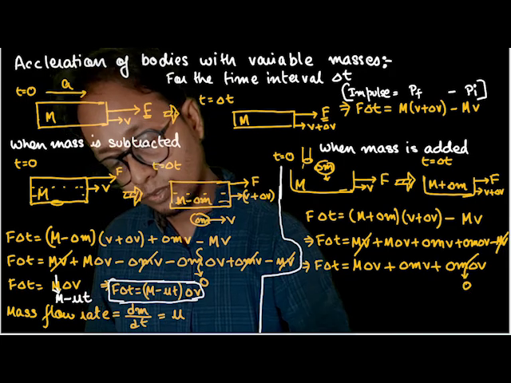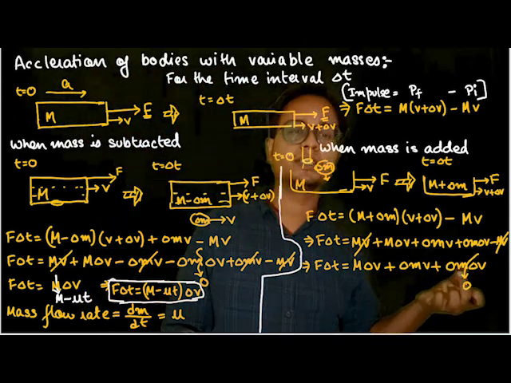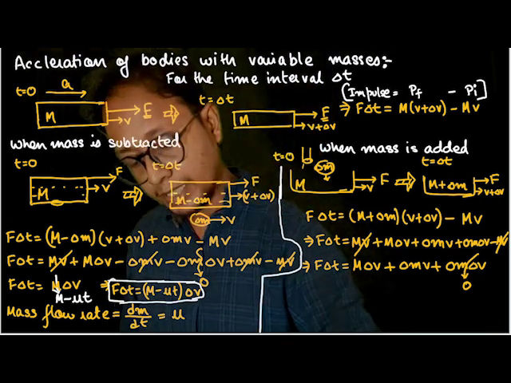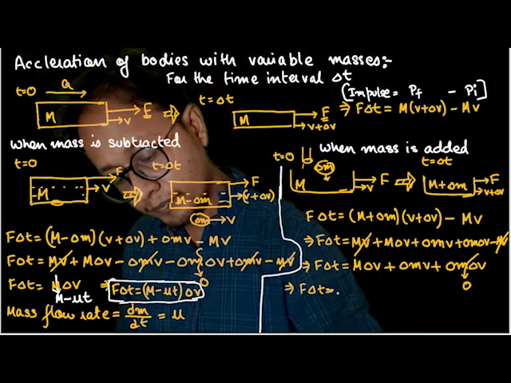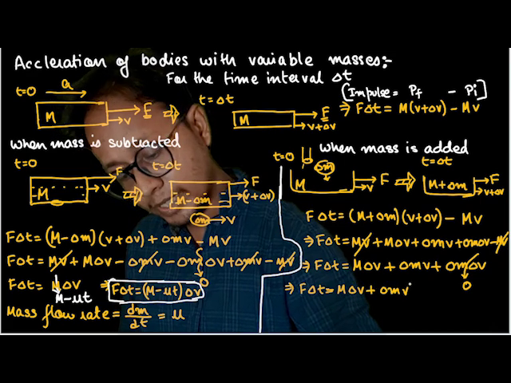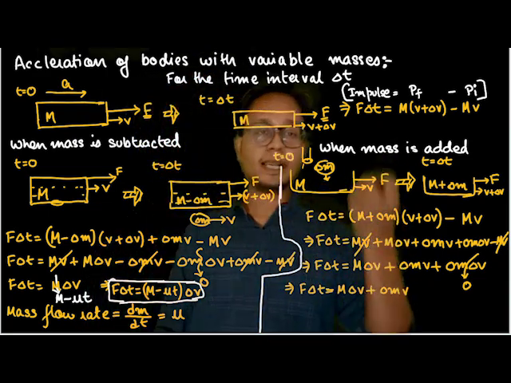The delta m delta v term is zero, because delta m and delta v are very small, so multiplying two very small numbers gives zero. So my equation is F into delta t is equal to M delta v plus delta m v, when the masses are added.